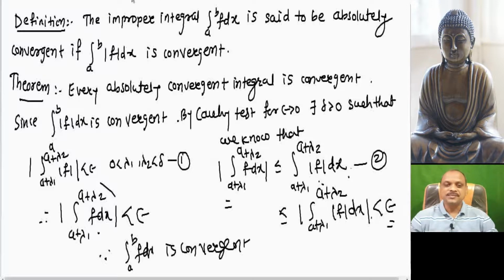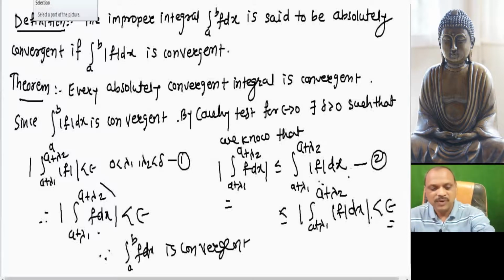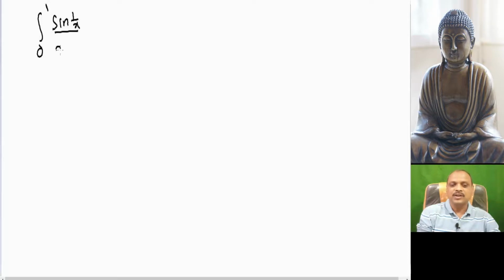Again, depending on this, we prove one problem where we see how we can apply absolute convergence to show the convergence of the integration of a function. For example, we want to test the integration from 0 to 1 of sine of 1 divided by x raised to p, dx. This function has an infinite discontinuity at point 0. So what is f of x? f of x is sine of 1 by x divided by x raised to p.